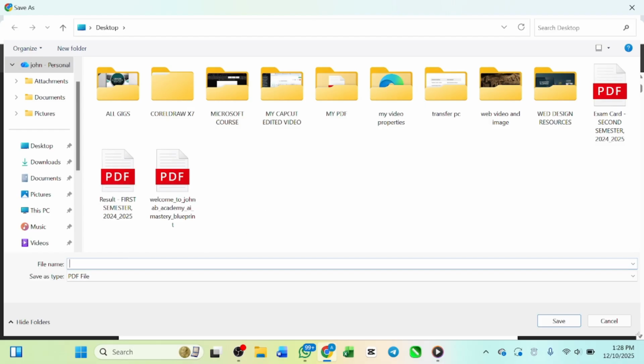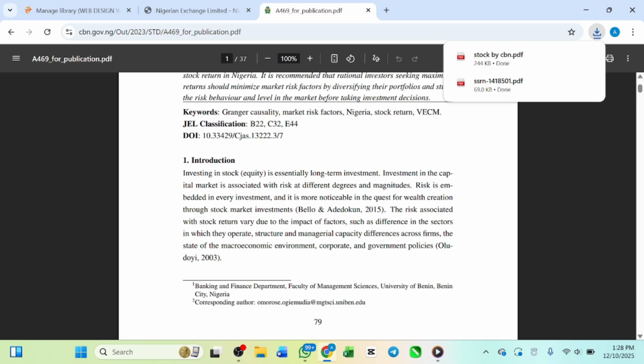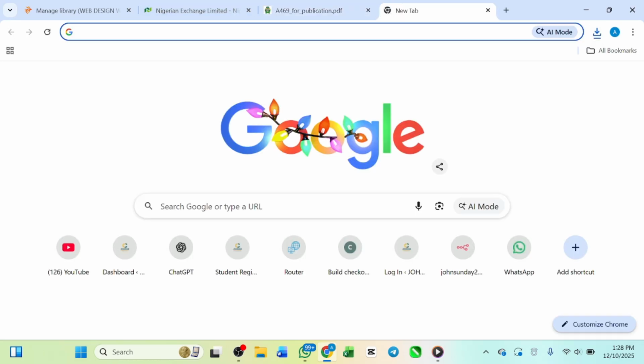Let me just name it stock market by CBN. Let me just put it on my desktop, and then hit OK. So I just downloaded another PDF again. Okay, so I've downloaded two PDFs.